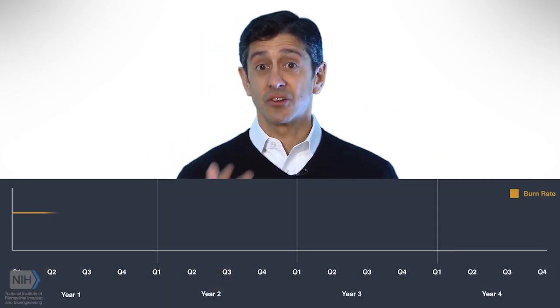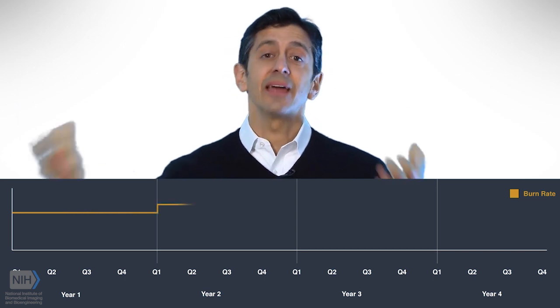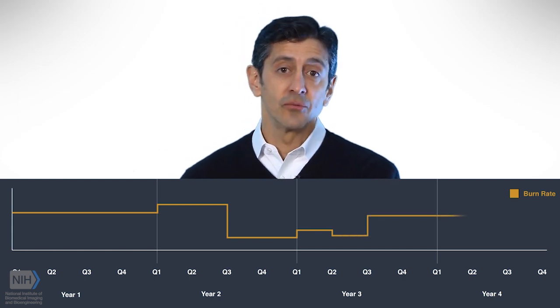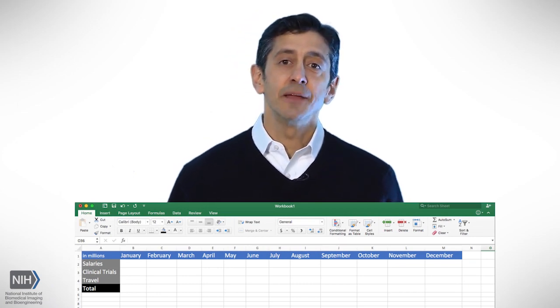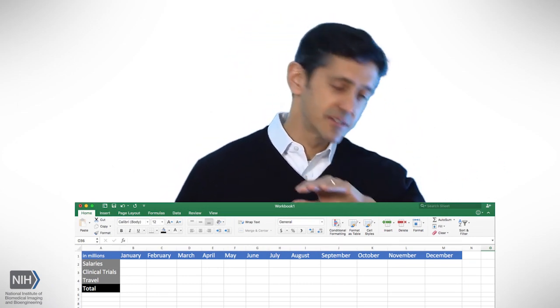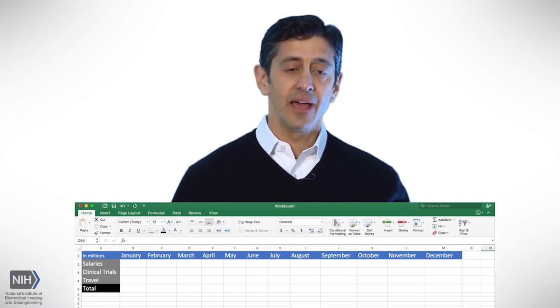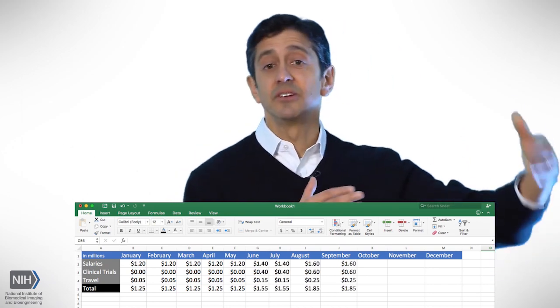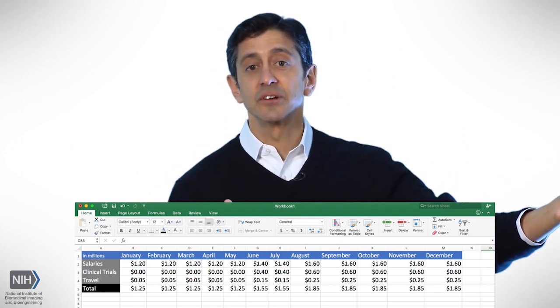What we're going to do is identify different points in your venture's lifespan and find out how much does it cost to reach those various points and add up those figures in order to find out what a monthly, quarterly, or annual burn rate is. Now, classically, how do we do this? Well, classically we do it one of two ways. One, as I just indicated, maybe you open up a spreadsheet and you say, all right, here are my line items, salaries, clinical trials, travel, etc. And by week or by month, you start filling in those numbers until they march across the page. And then at the end of the year, you say, oh, that's how much we're going to spend.